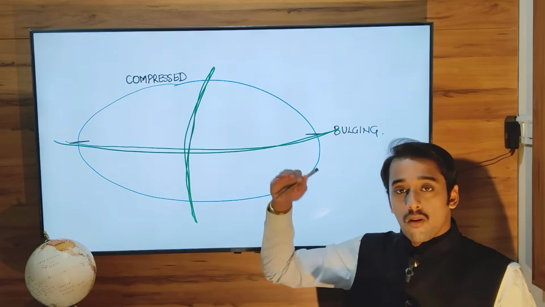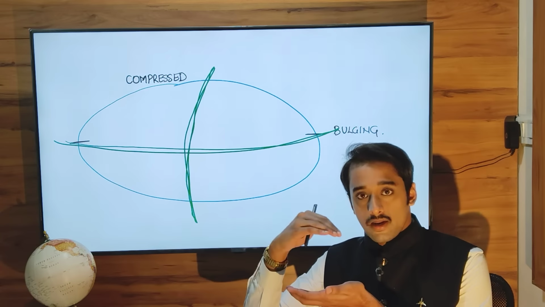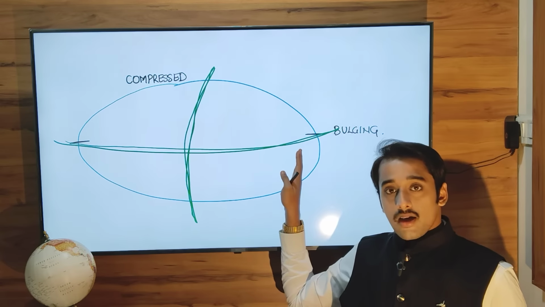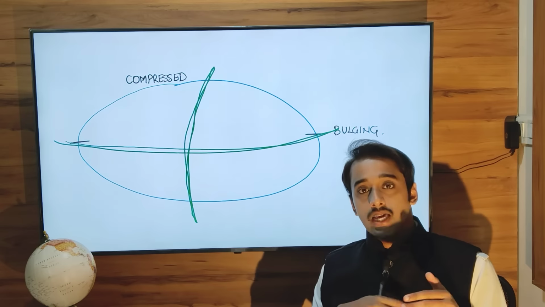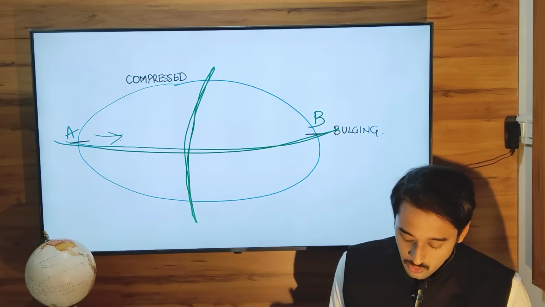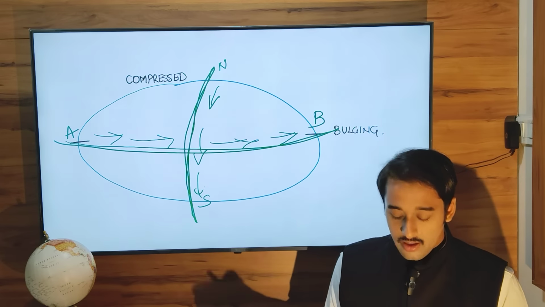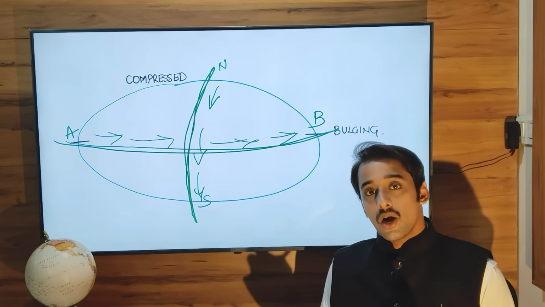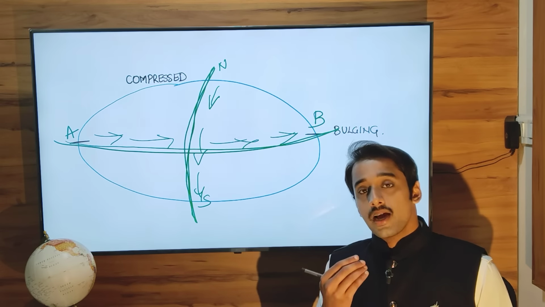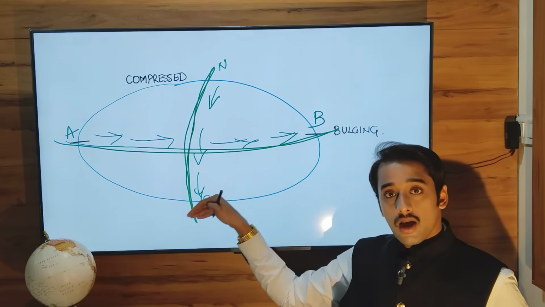Because from both the poles, the earth is flattened, so the distance between the two poles will be shortened. But at the equator, the points between two ends of the equator, like here, will be very far away from each other because the equator is bulging. So traveling from this point to this point around the equator will be much more compared to traveling from north to south along this meridian. So always selecting a route along the equatorial plane will be a longer route than selecting a route which passes through the North Pole or around the South Pole.